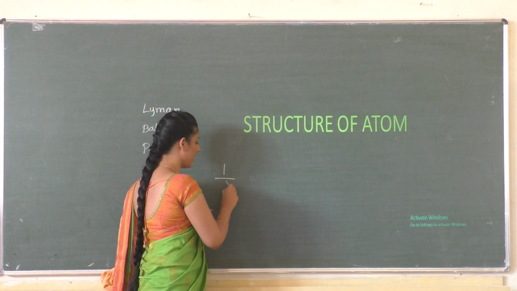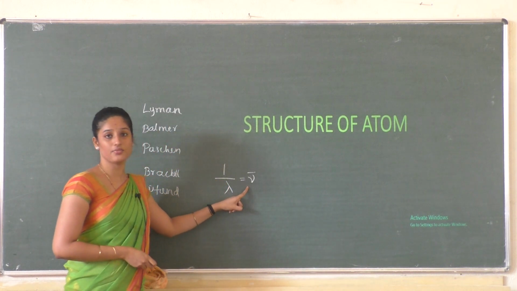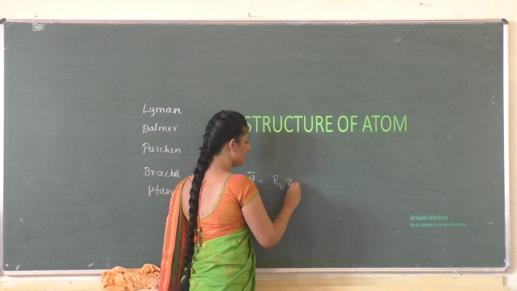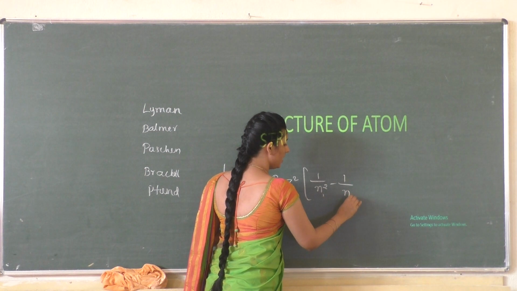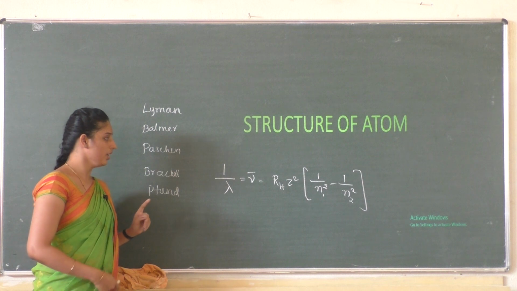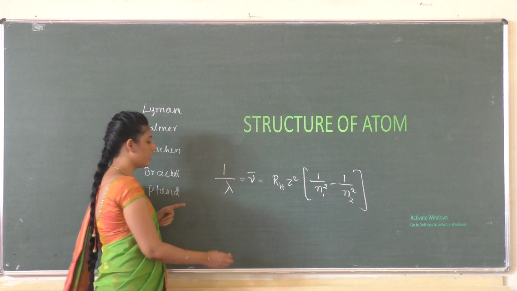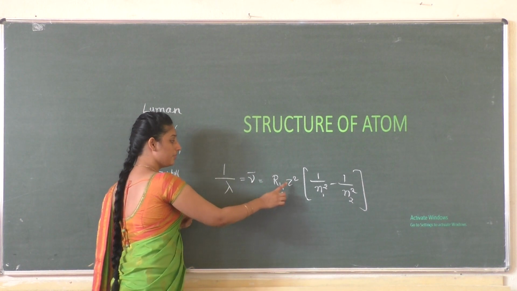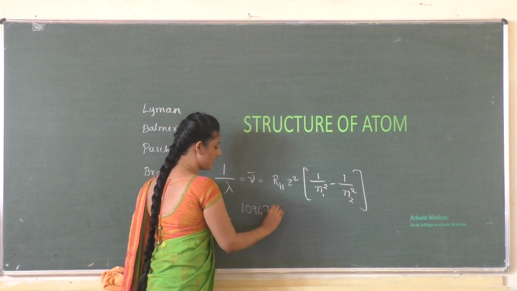That is given by 1 by lambda, or what we call the wave number, mu bar, is equal to RH Z square into (1 by n1 square minus 1 by n2 square). This equation is well known as the Rydberg equation, where RH is known as Rydberg's constant. In terms of wave number, the value of Rydberg constant is 109,677 centimeter inverse.